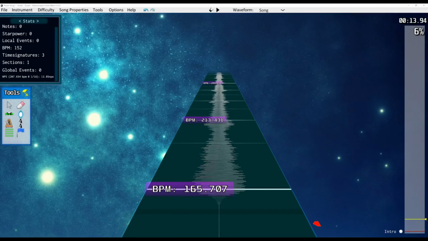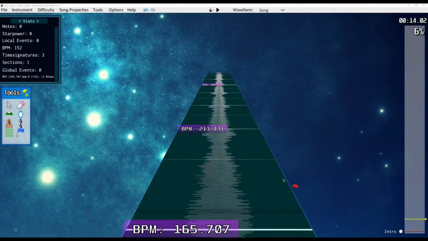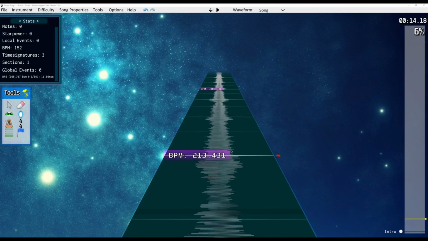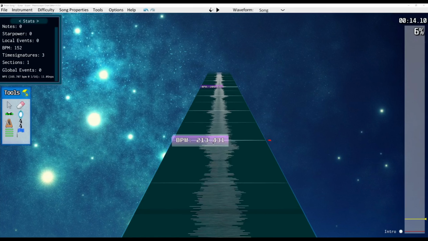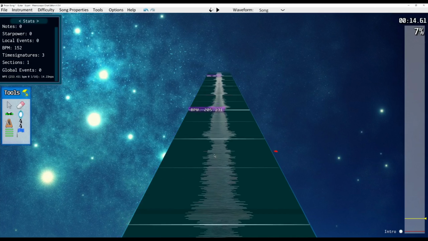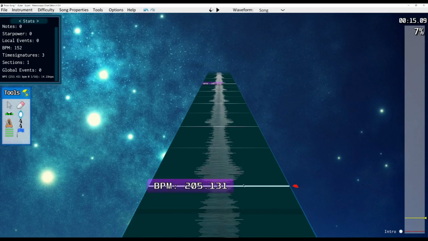So what do you do if you accidentally place a bad BPM marker in the middle of your song? If deleting it is going to cause problems, it wouldn't in this case, but assume that it would. You might be tempted to just move it to where it's supposed to be, like this, but you'll notice that when I did that, it moved the entire rest of the song back too.